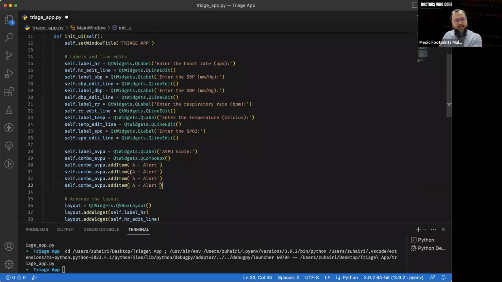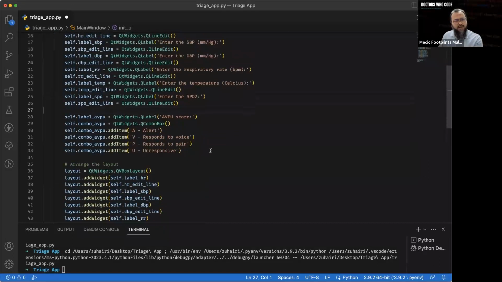And then V for response to voice, and then P for response to pain. And then U for unresponsive.